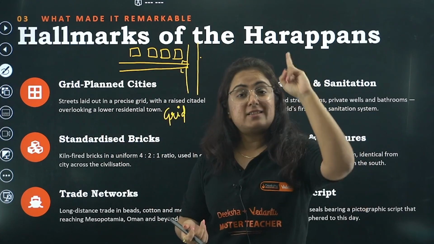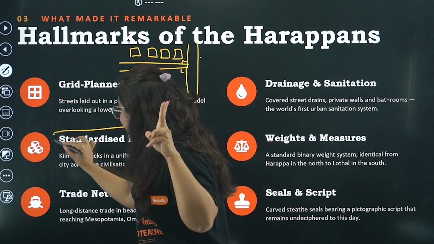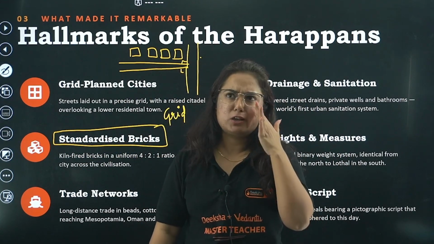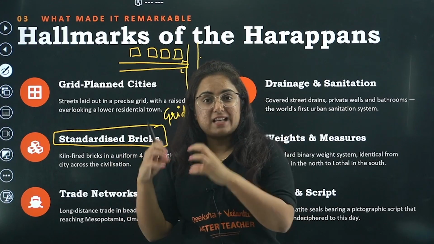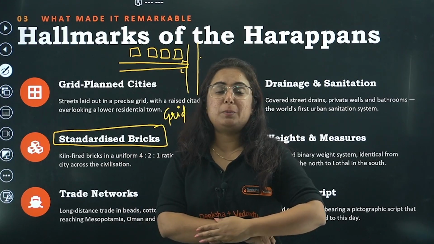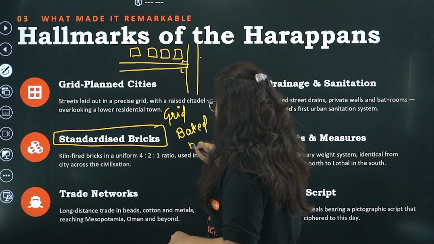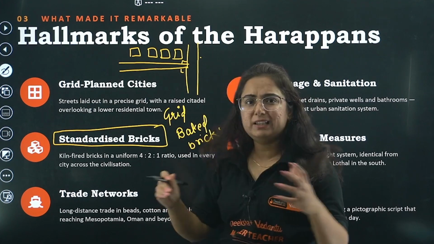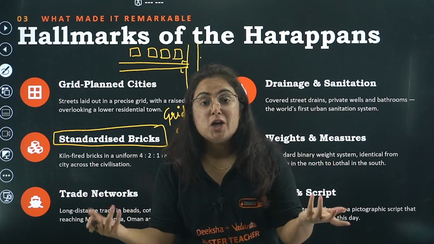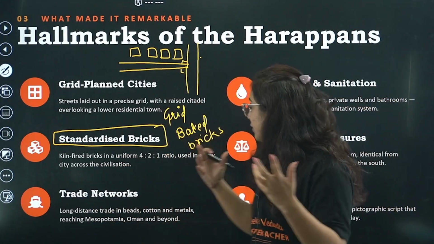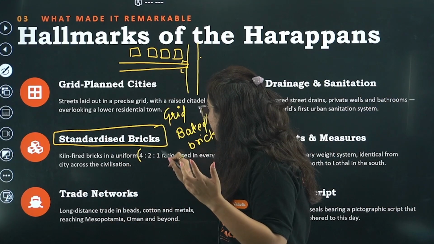First thing. The second thing, in the entire Indus Valley Civilization, we found standardized bricks. Basically, this city has a characteristic that all the houses were made of baked bricks, which we use today. You will find that the sizes of the bricks were the same. See, beta, it was so crazy. It was around 4:2:1.